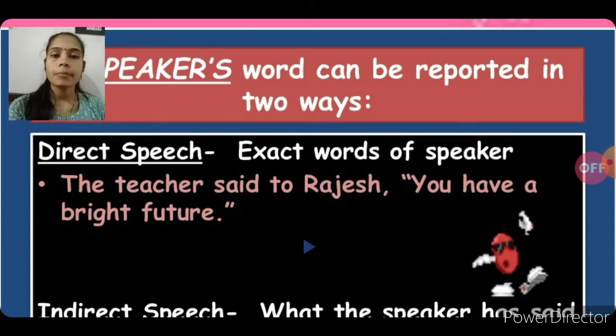Let's take an example. The teacher said to Rajesh, "You have a bright future." In this sentence you can see we give the exact words of the speaker. The teacher's words we put in inverted commas, that is, "You have a bright future," the exact words of the teacher.